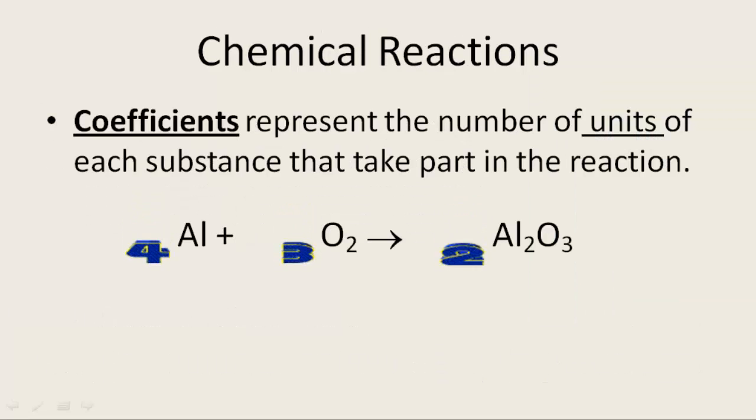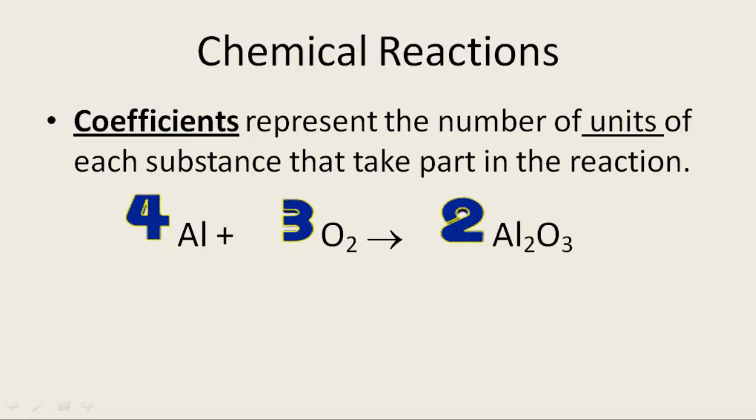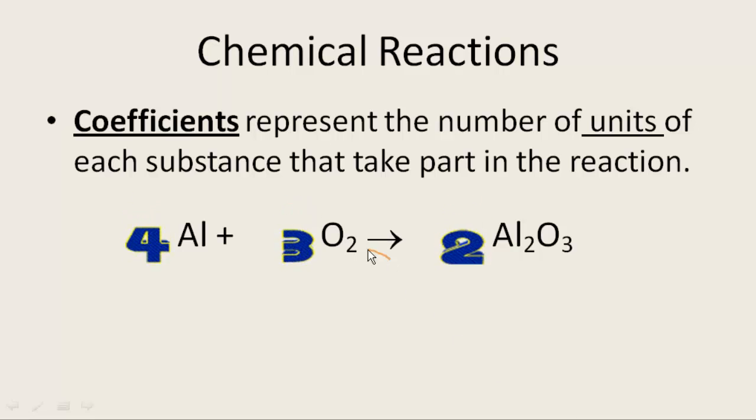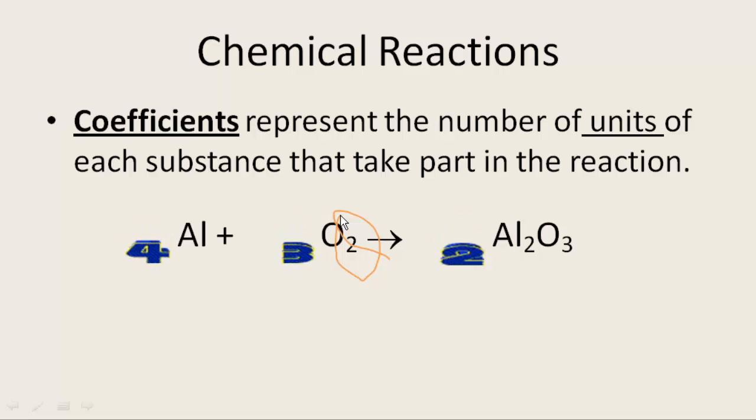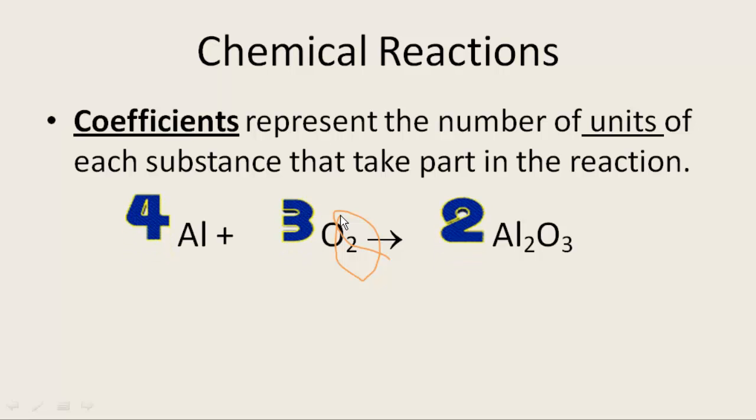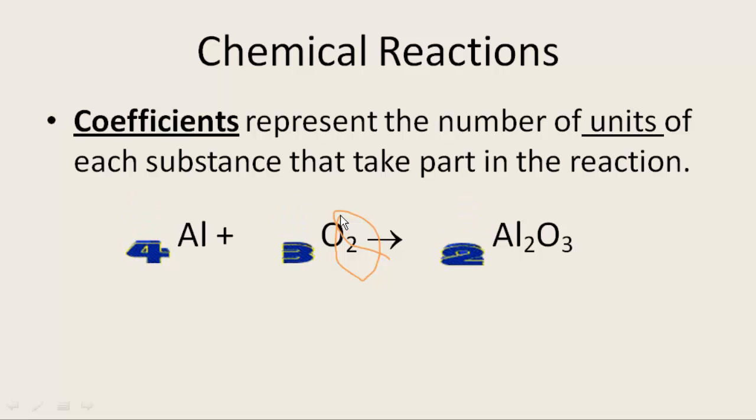Coefficients represent the number of units of each substance that take part in the reaction. A unit is, notice the oxygen, comes in a set of 2. Up until this point, we have always put the number as a subscript, where the 2 means oxygen has bonded with oxygen, and there's 2 atoms. It is really oxygen gas at this point, but we still call it oxygen, the same as the single element, which leaves room for confusion.